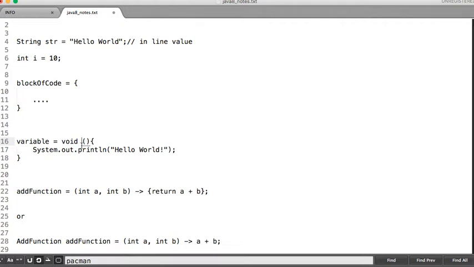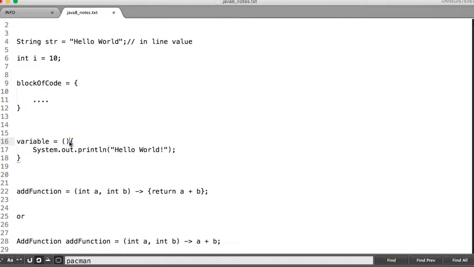Now I'm left with only the return type. In Java 1.8 the compiler is smart enough to find the return type, so I need not have the return type either. Now I'm left with the parentheses and the body of the method.